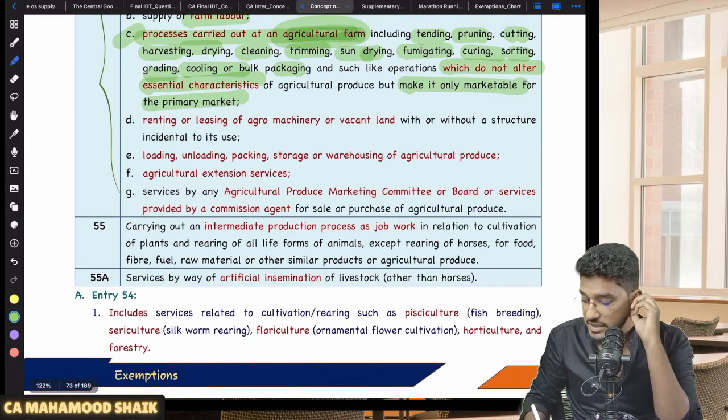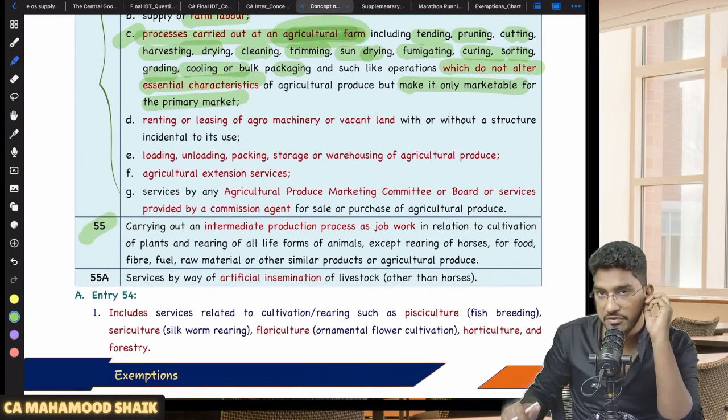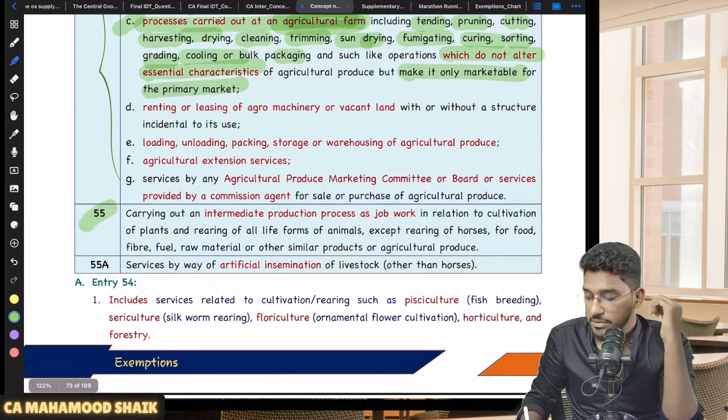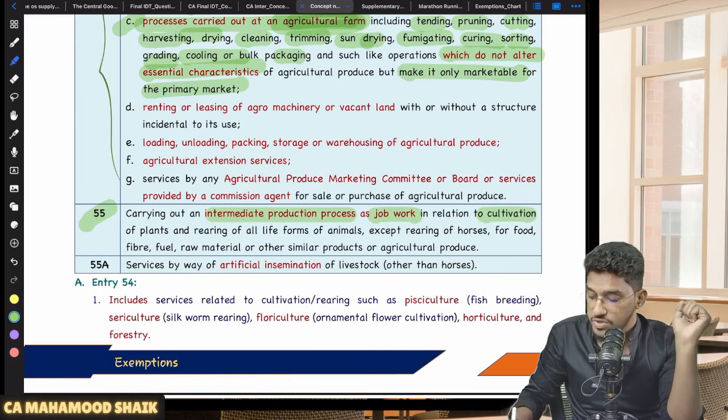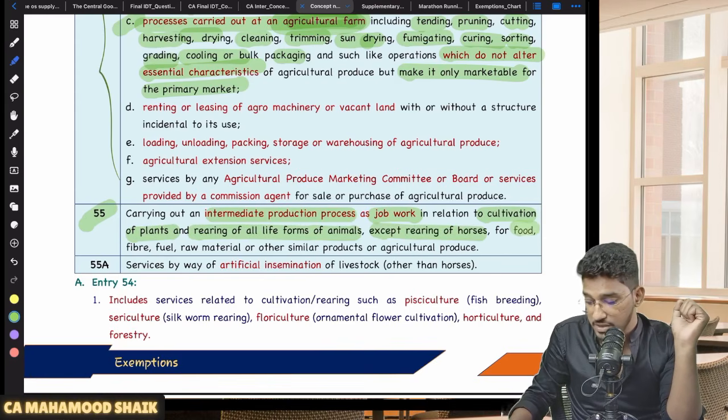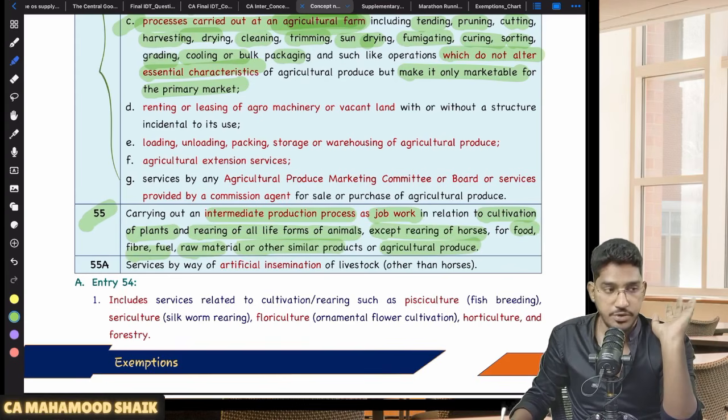Yes, but where it is given, not here. In the entry number 55 they have given. So what entry number 55 says is carrying out an intermediate production process as a job work in relation to cultivation of plants and rearing of all life forms of animals except rearing of horses for food, fiber, fuel, raw material, or other similar products or agricultural produce.